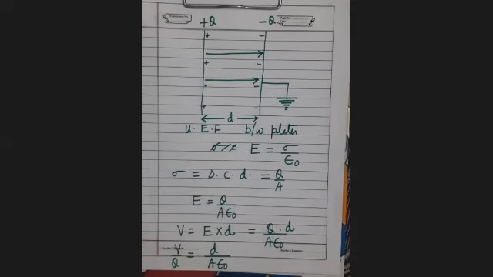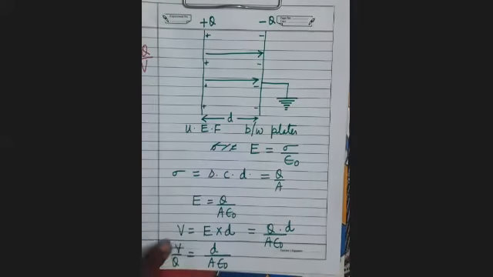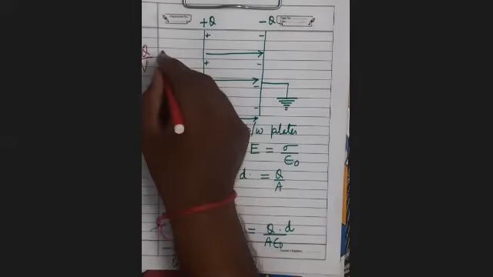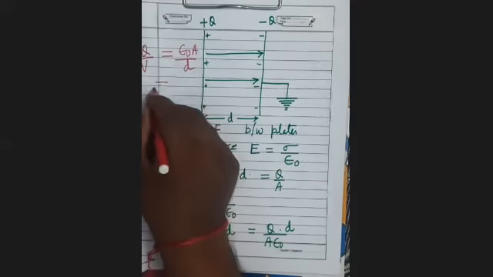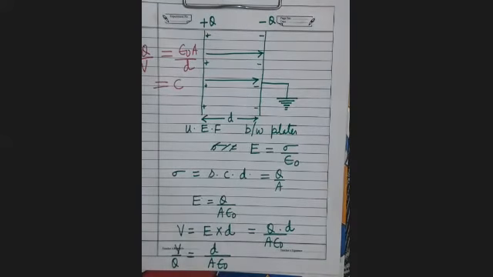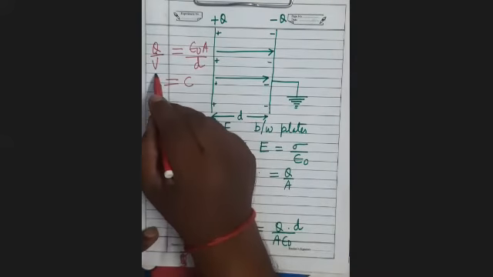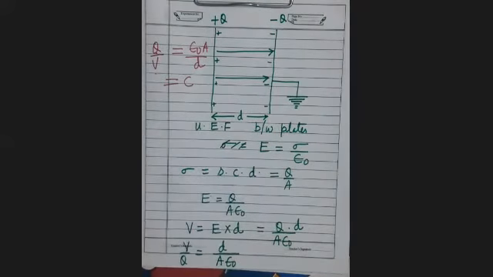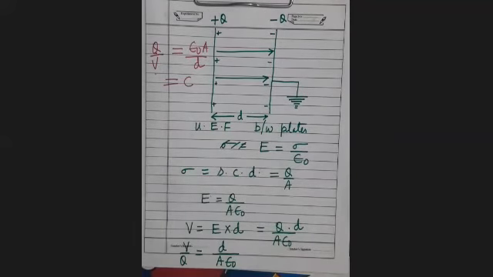Whether it is clear? D को हम left hand side ले आए हैं. So what is Q upon V? V upon Q is this. So Q upon V will be the reciprocal of this, means epsilon naught A upon D. This is the capacitance, because this is the charge held by one of the plates divided by the potential difference between the plates. So this is all about the parallel plate capacitor, which is air filled.